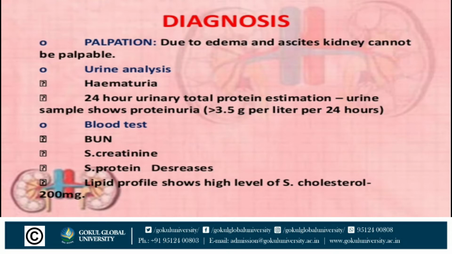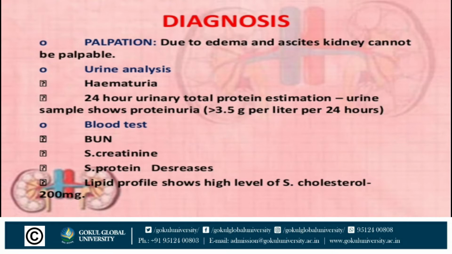In urine analysis, we can see hematuria and 24-hour urine total protein estimation, in which urine sample shows proteinuria greater than 3.5 gram per liter per 24 hours. That means more than 3.5 gram protein is present per liter per 24 hours.